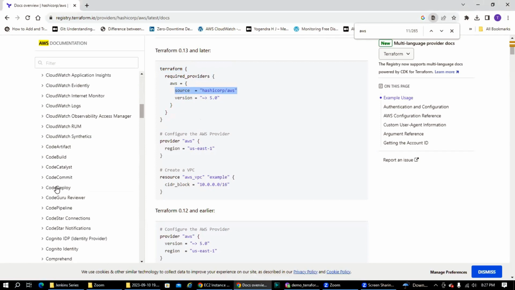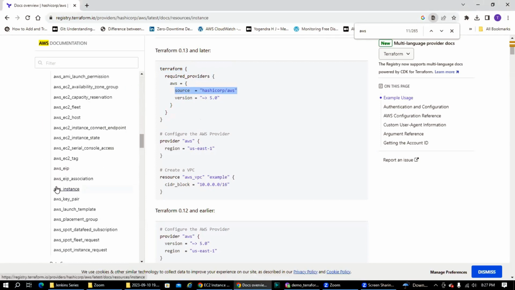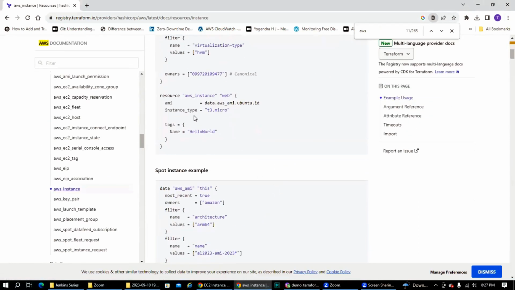If you scroll down this document, you will see something called AWS instance, where we specify the resource, which in our case is the AWS EC2 instance. Make sure the name of the resource is correct, because based on that only does HashiCorp recognize that this is an AWS instance resource, and that it needs to make an API call to AWS to create this resource. Then we put an AMI, instance type and the tag for that.